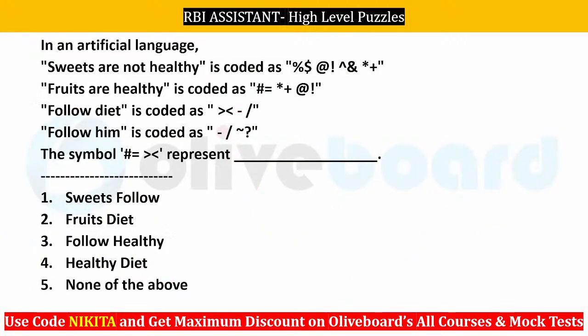Chalo, let's go to the next question. Next question on your screen. Let's find this. Let's see how this has to be done. This is your normal coding-decoding question. It's just that it looks complicated. Why? Because you have symbols, right? Don't be confused by the symbols. Bahut easy sa question hai coding-decoding ka. Have a look at it. Let me know what should be the answer in here. And today's questions I have picked from the memory based paper of your RBI Assistant Mains examination. Theek hai? So you may get some questions of this pattern as well. Chalo jaldi se iska answer bataiye. What should be the answer in here? Very easy question.